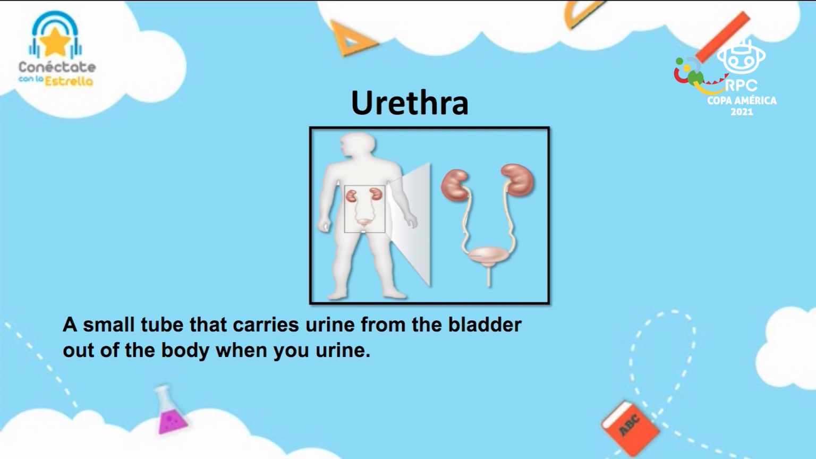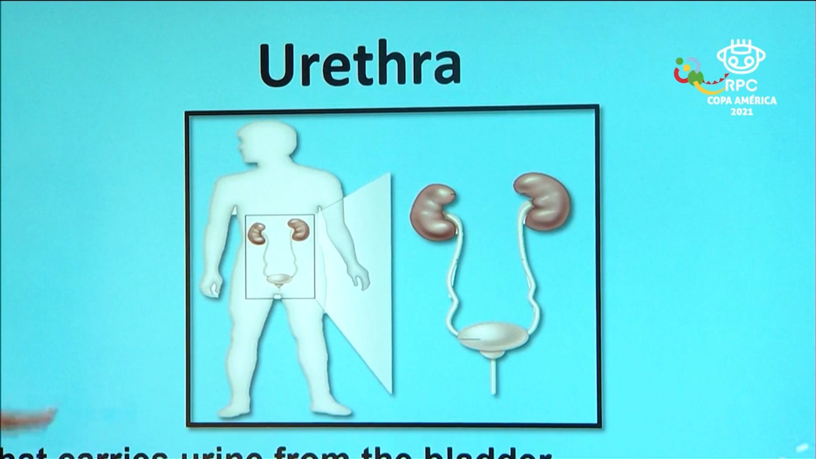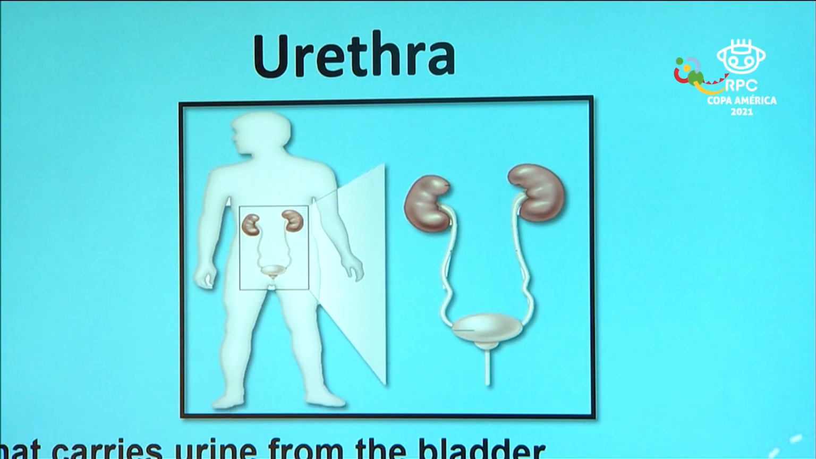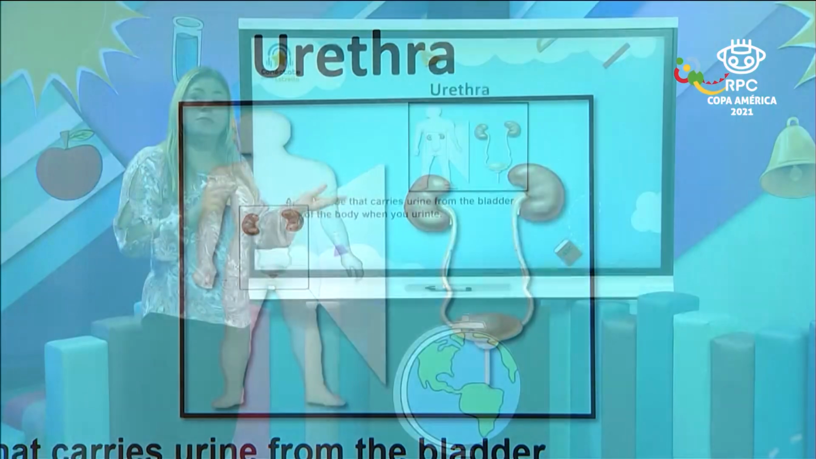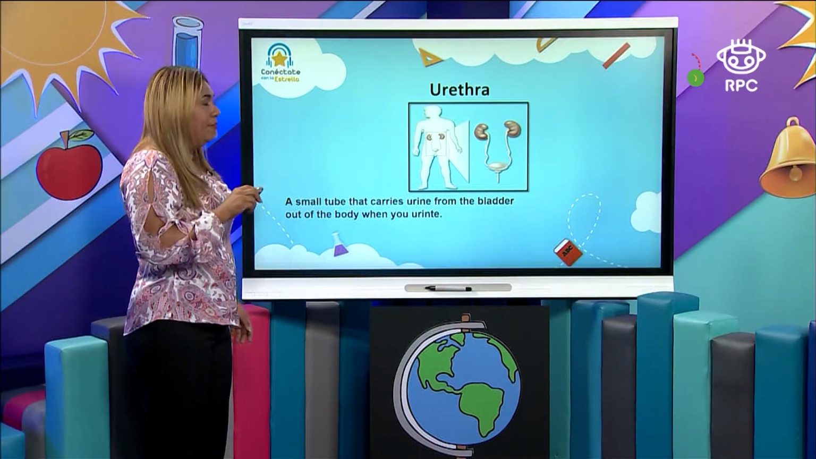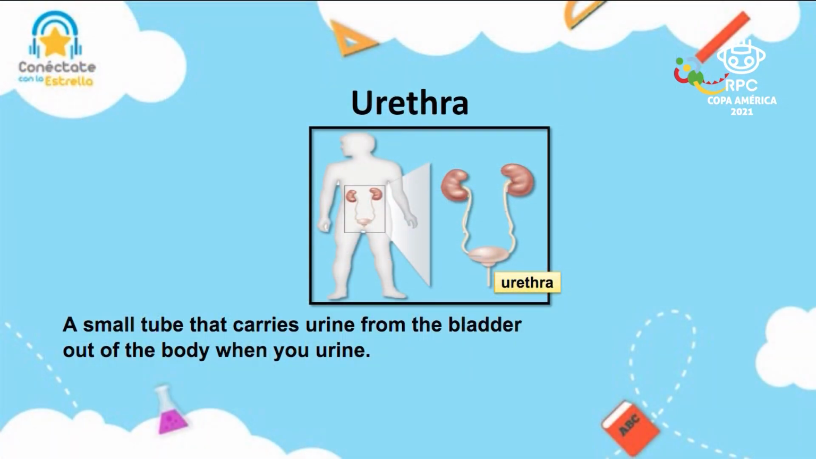Okay, just to know a little more about the urethra, let's review. This is your internal excretory system. The 2 kidneys, and then we have the ureters, the bladder, and a small tube that carries urine from the bladder out of the body. In here, we have the bladder. From the bladder to outside, we have another organ that is able to get the urine outside. So this is the urethra, okay? It's 2 different things. Let's continue, guys.